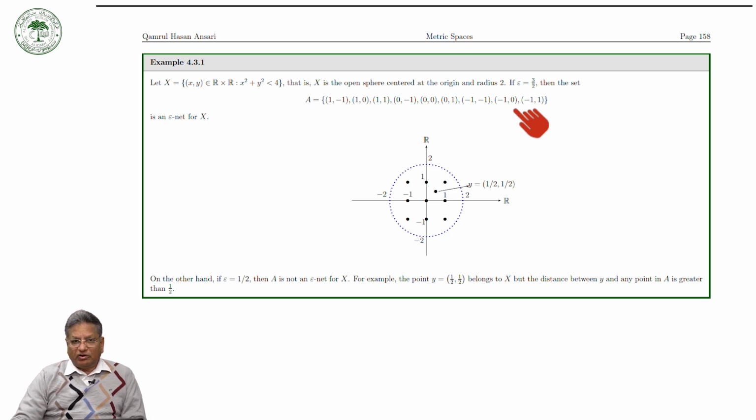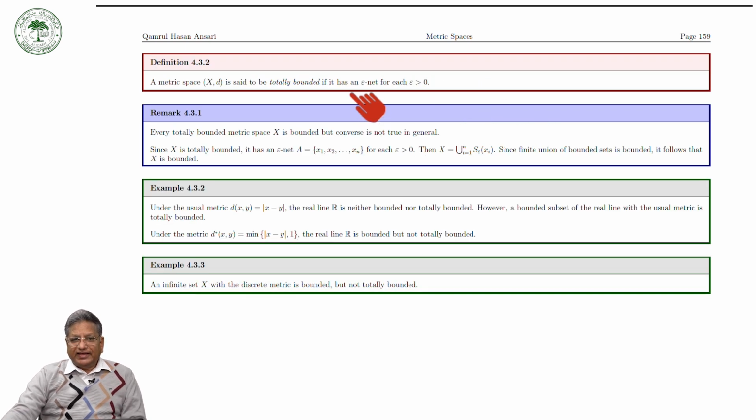But in the definition of totally bounded, it must have an epsilon net for each epsilon, so the A must be a 3/2 epsilon net, a 1/2 epsilon net, a 1/3 epsilon net, and so on and so forth. And therefore we can say that a metric space X is said to be totally bounded if it has an epsilon net for each epsilon greater than 0.